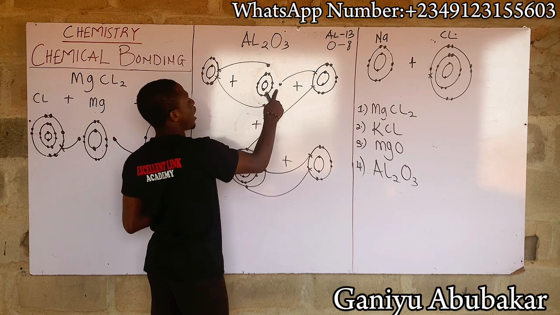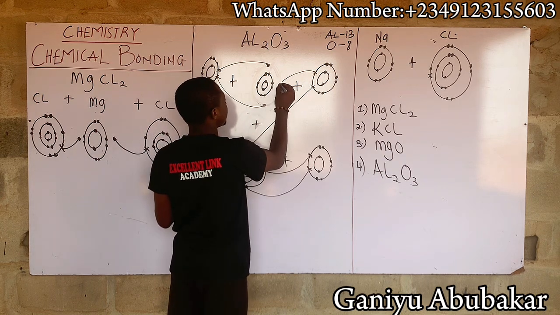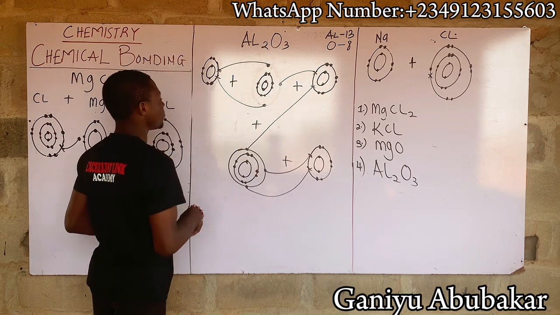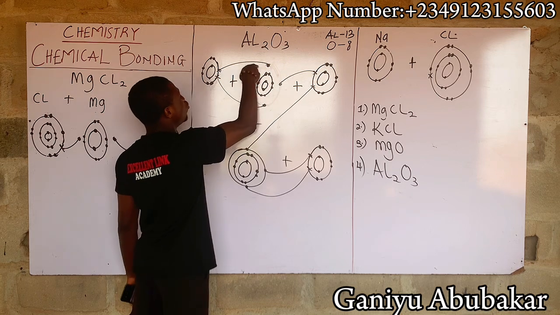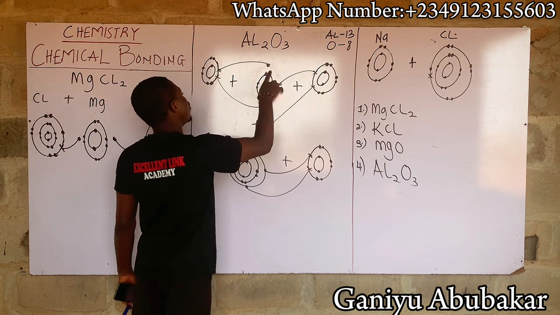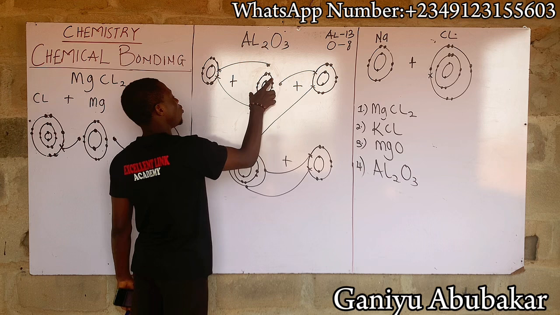So I'll be having 8 in the outermost shell here, right? By the way, there were 3 outside before, but it has transferred or perhaps donated them to the oxygen here. It donated 2 here, 1 here. So there's nothing outside here. It's become 8 outside there.